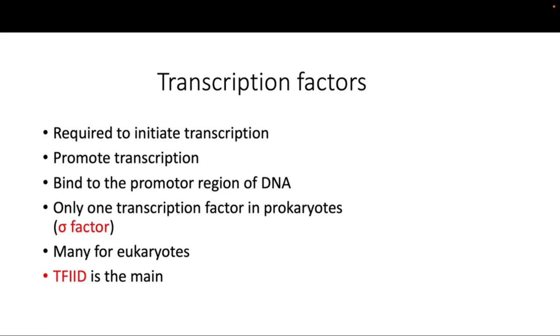You don't have to know all of them for the exam. The one that is very important to know is transcriptional factor 2D. Okay, so the take home here is that prokaryotes have only one transcriptional factor, which is the sigma factor, whereas eukaryotes have multiple transcriptional factors, and they aid in the process of transcription.